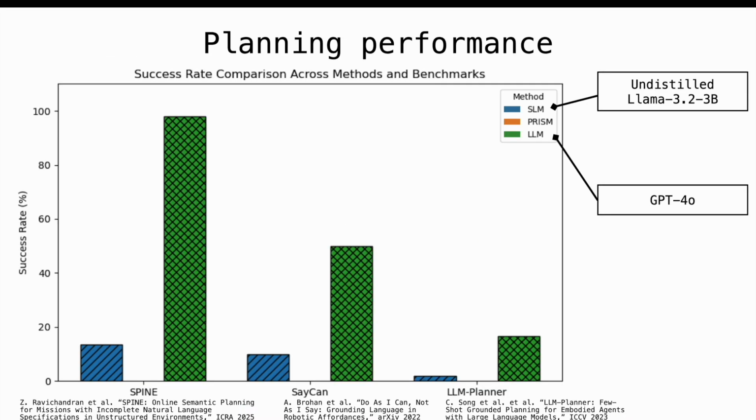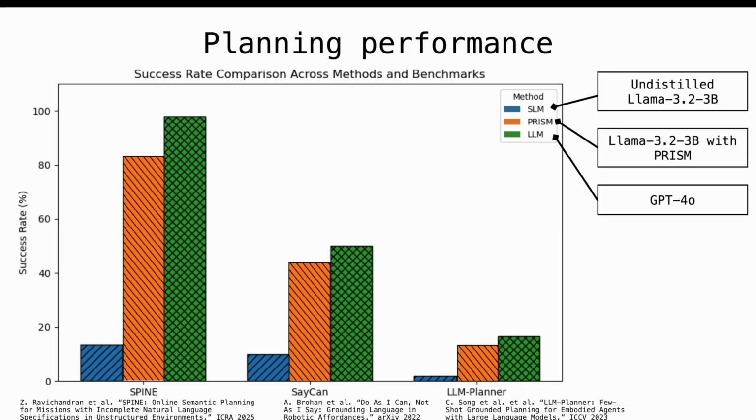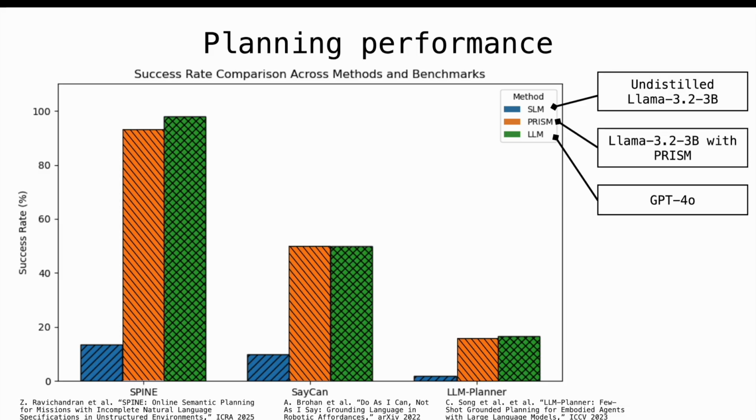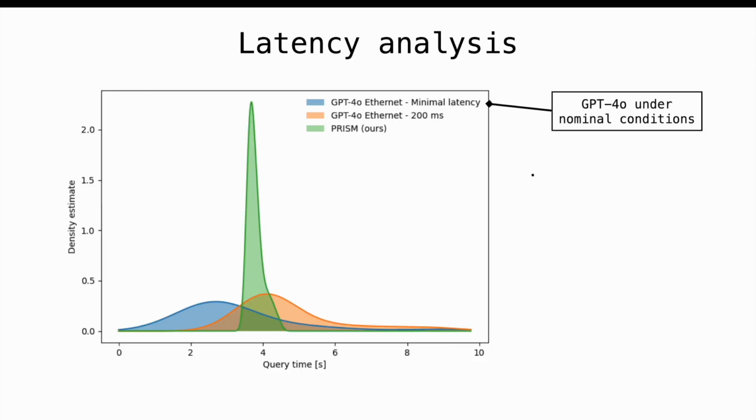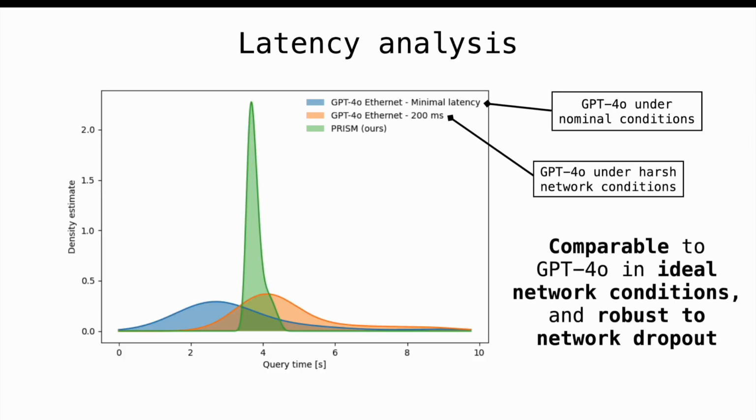Across all 3 planners, we find that Llama 3.2 3 billion parameters achieves only 10 to 20% of GPT-4o. However, PRISM boosts this to over 93% across all 3 planners. We then perform latency analysis, and we find that PRISM is comparable to GPT-4o in ideal network conditions. It is also robust to network dropout, unlike GPT, because it runs on board.